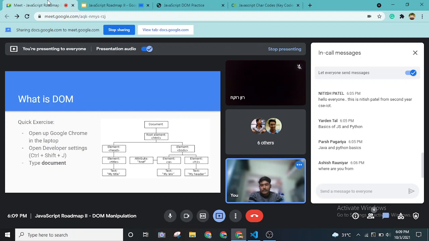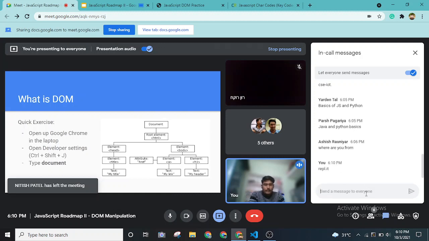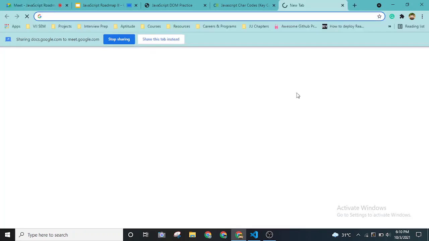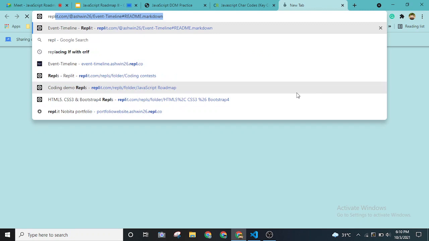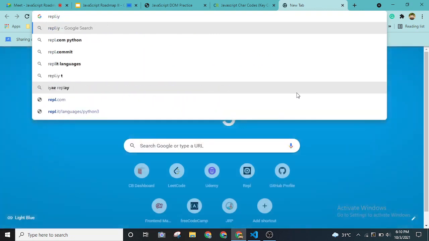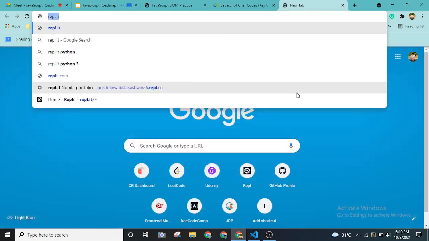Those of you who have laptops, I highly recommend you open them up. You can open your favorite code editors, or you can even try online editors like REPL.it. I'll share the website link as well.